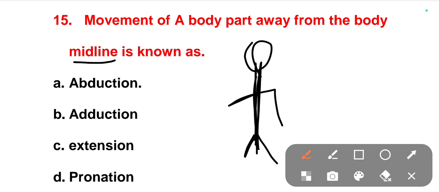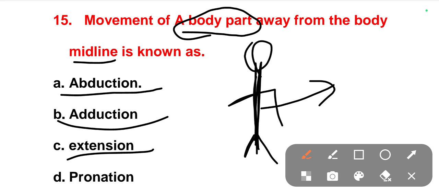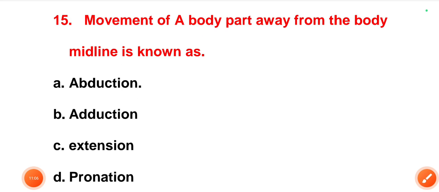So here the question is, the body part is going away from the midline. What is the name of this movement? Options are abduction, adduction, extension, pronation. So the right option is abduction. Abduction is nothing but movement of a body part away from the midline.